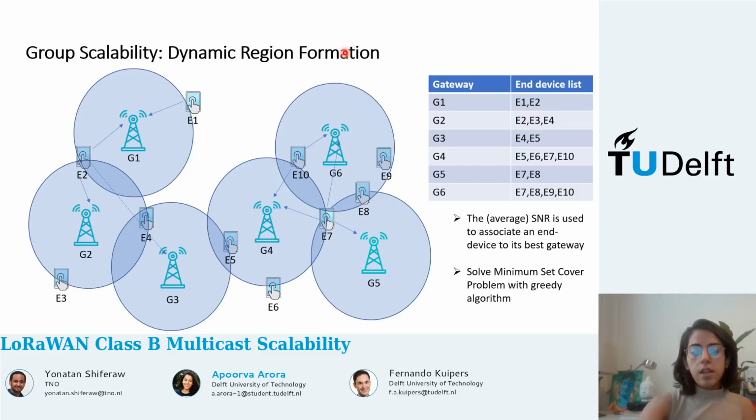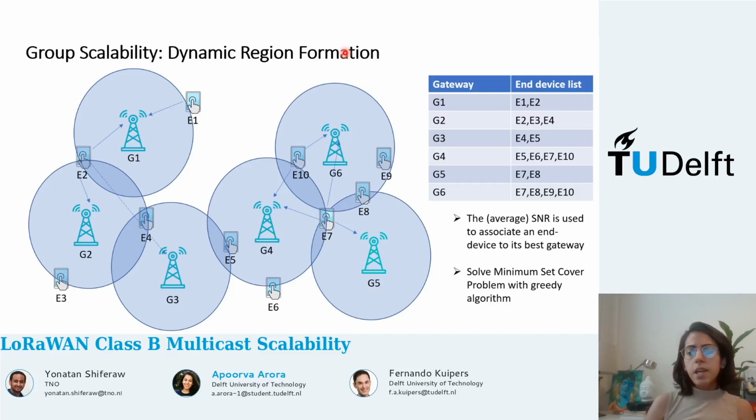Further, simultaneous reception of beacon signals from multiple gateways may result in beacon collisions at the end devices, resulting in beacon reception failure. Hence, we propose an intelligent solution called dynamic region formation for beacon transmission planning to guarantee beacon reception and enable capacity expansion.